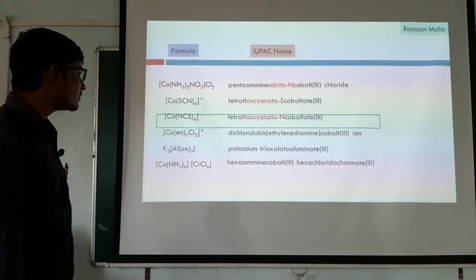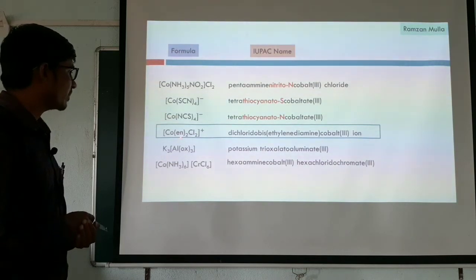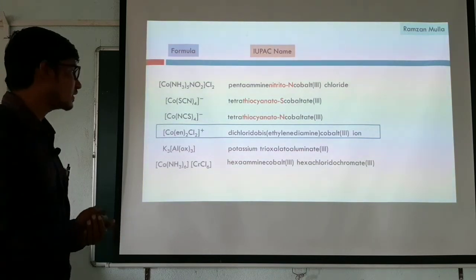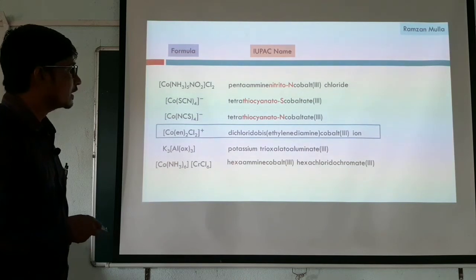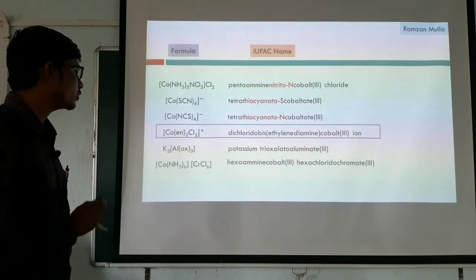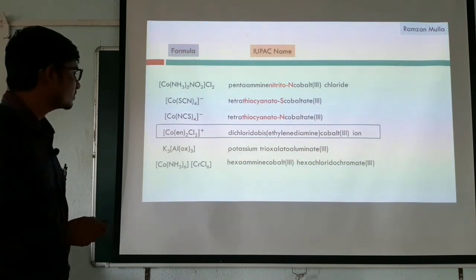Next one, we have two ligands: ethylenediamine and chlorido. In alphabetical order, chlorido comes first, and ethylenediamine comes next. So the name of this complex is dichloridobis(ethylenediamine)cobalt(III) ion. Here I wrote bis because the ethylenediamine itself contains the prefix di. It is an ion because it carries a positive charge, and here there is no need to change the name of the central metal ion.